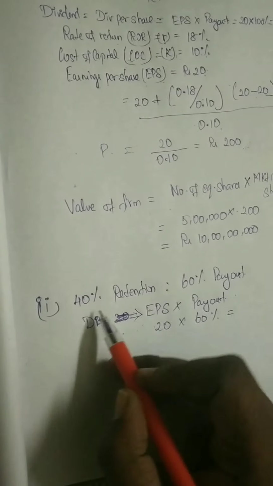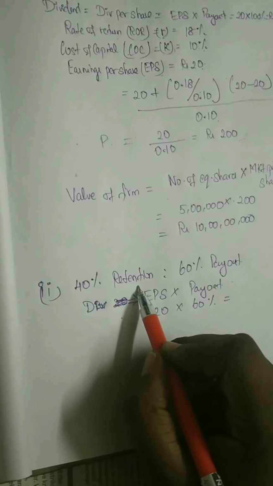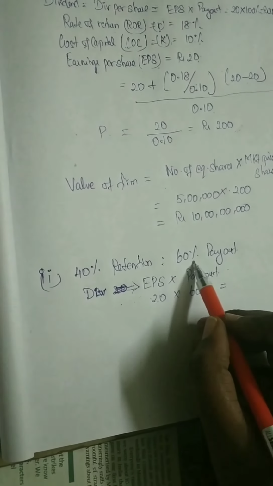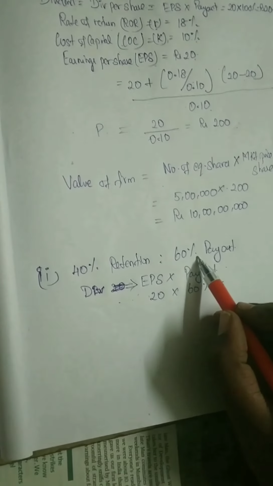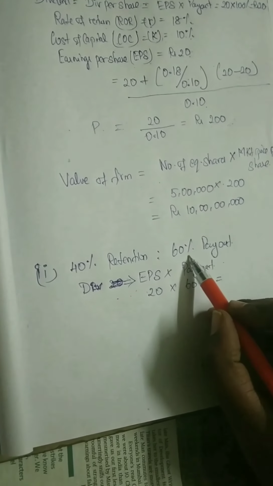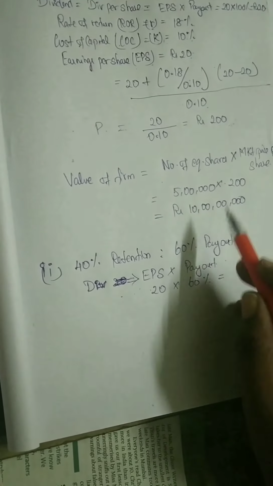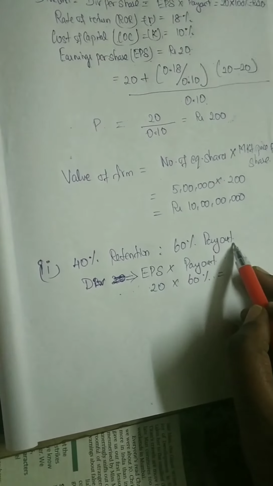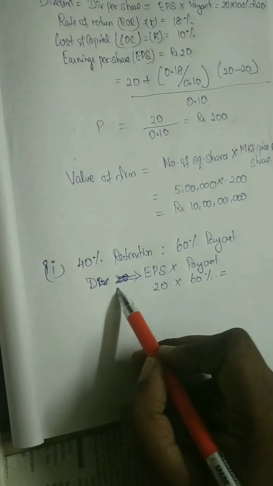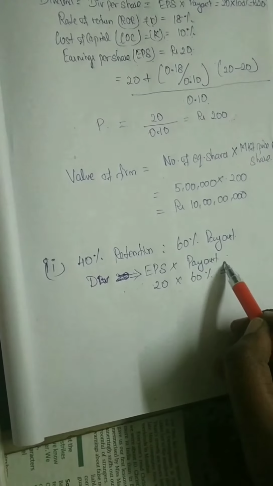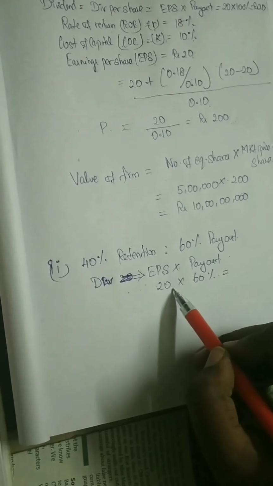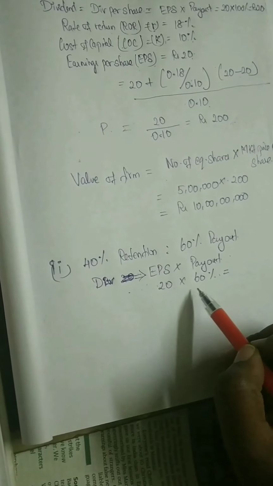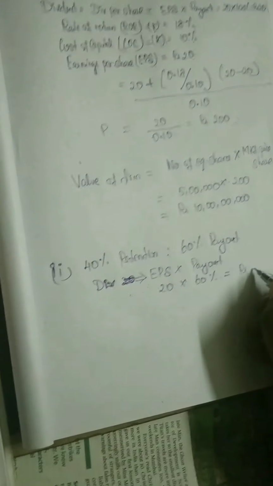So now we are going to do it for the second case, 40% retention. If they take 40% retention, then their payout will be 60%. 100 minus 40 gives you 60% payout. The same thing you have to do here also, but the case is 40% retention here and 60% payout here. So dividend per share is equal to earnings per share into payout. Earnings per share is the same 20 and the payout is 60%. So 20 into 60% gives you rupees 12.